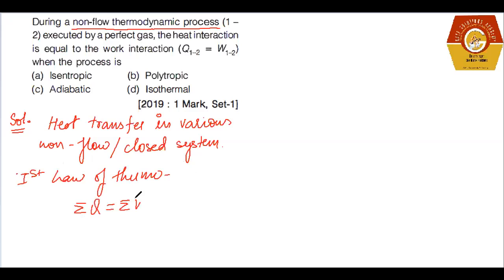It means that in the first law of thermodynamics, complete conversion of heat into work and vice versa is possible, but this equation is valid only in the case of a cycle, and it is applicable for reversible as well as irreversible cycles, right?